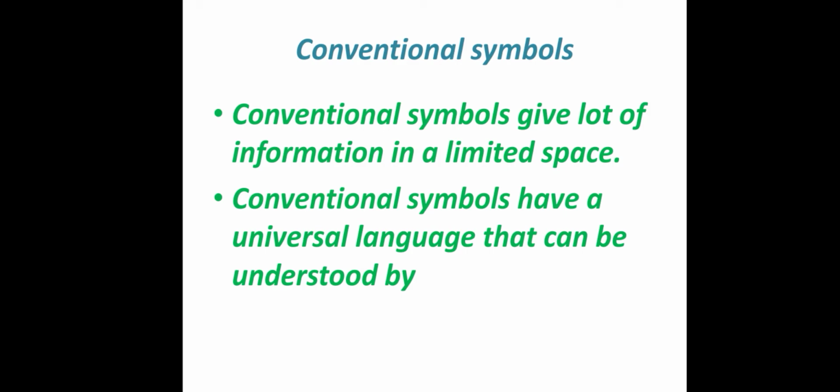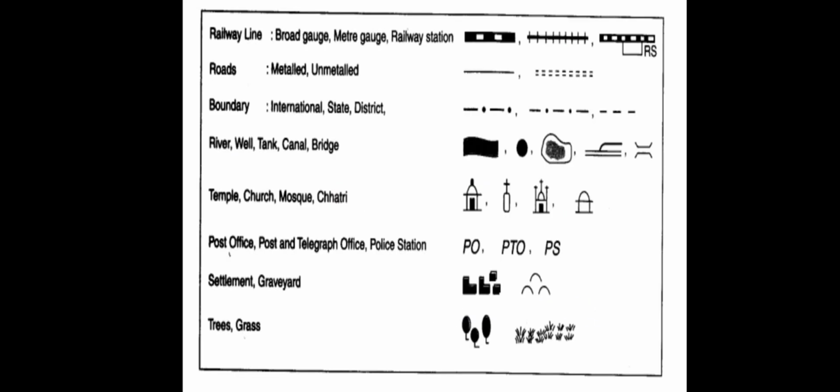That symbol is called a conventional symbol. Here in your book, they have given many symbols. For example, broad gauge, meter gauge, railway station, RS, they have written RS. And metal road. What is a metal road? If the road is properly lined, it is called a metal road. Unmetal road means it is completely made up of mud and it is not a proper road. That is called an unmetal road.